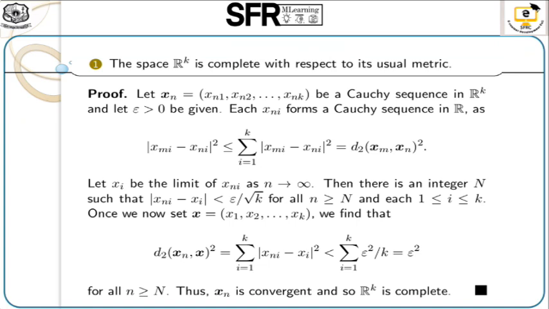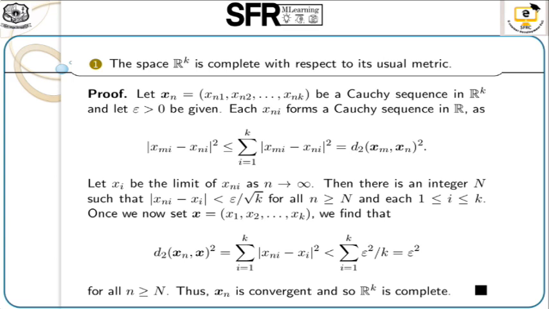Then we find that the modulus of x_mi minus x_ni, squared, is less than or equal to the summation from i equal to 1 to k of (x_mi minus x_ni) squared, which is equal to the distance between x_m and x_n, squared.